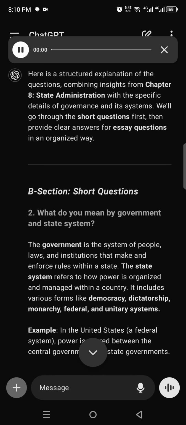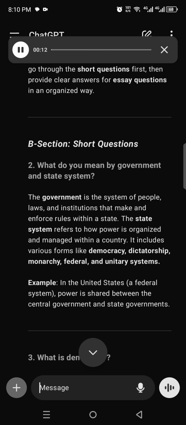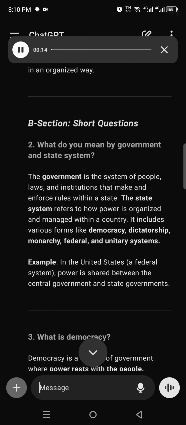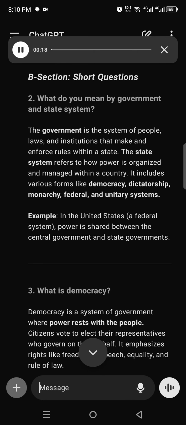Here is a structured explanation of the questions, combining insights from Chapter 8, State Administration, with the specific details of governance and its systems. We'll go through the short questions first, then provide clear answers for essay questions in an organized way. B section, short questions.